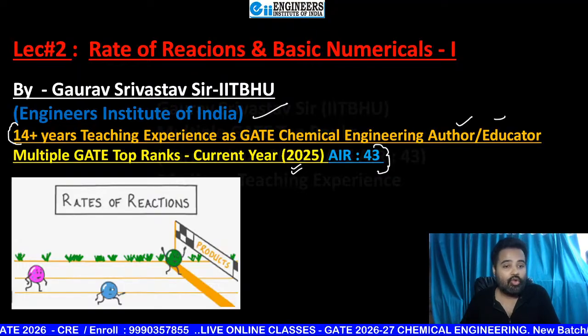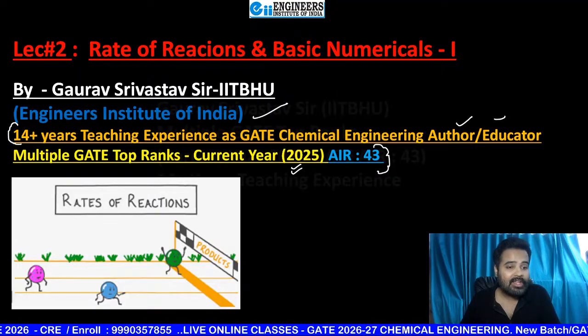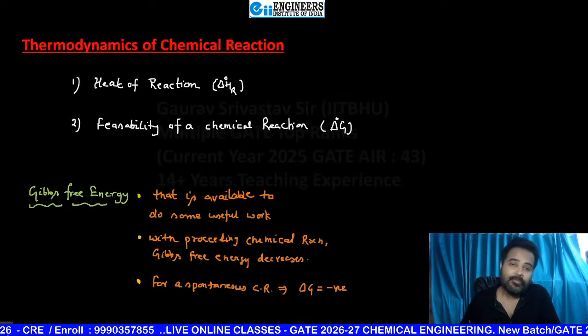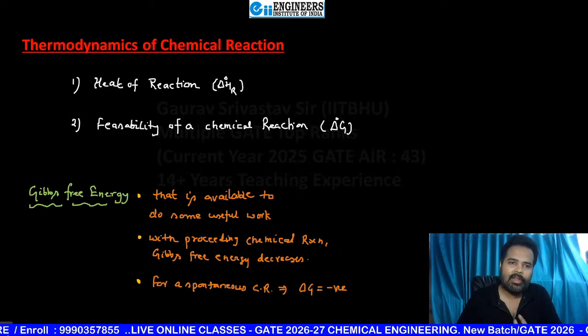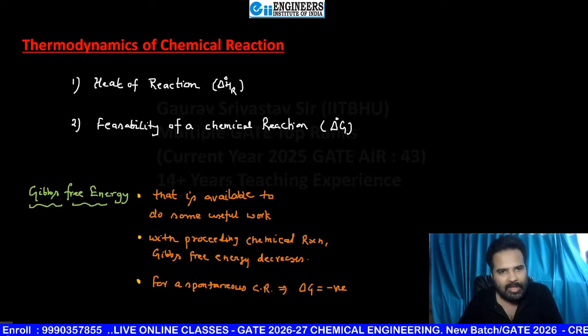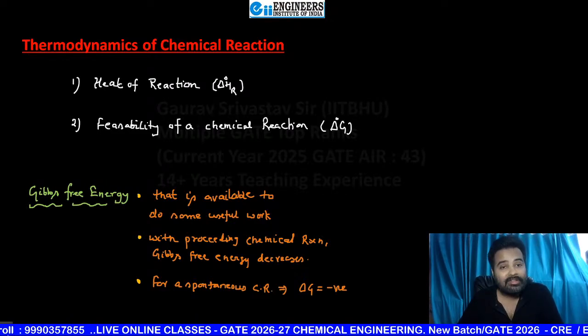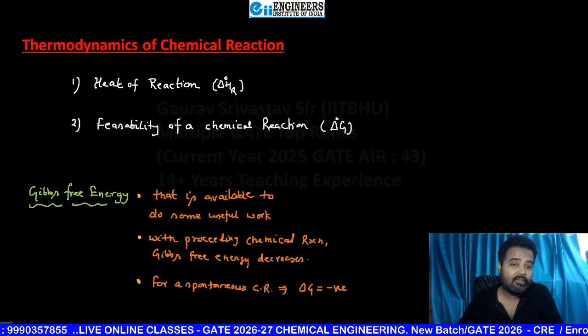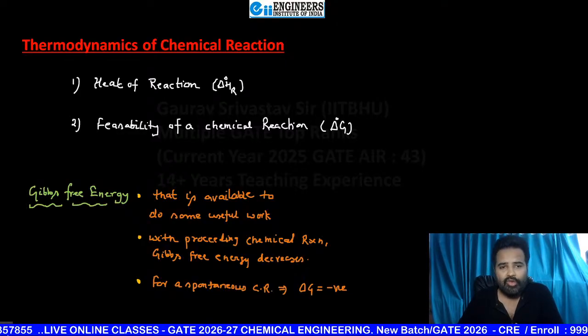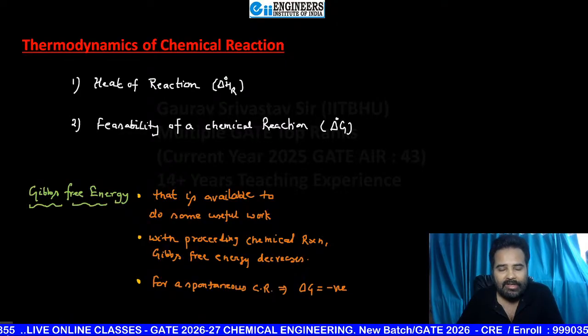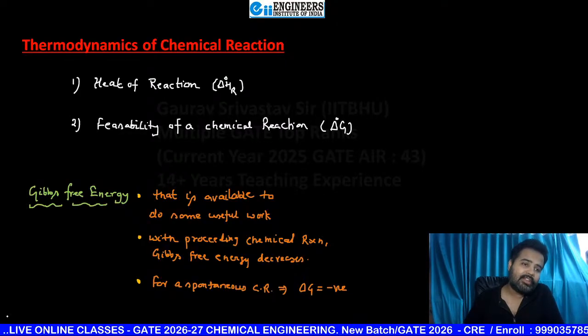Without any delay I'm going to start today's lecture. In the previous lecture we saw a few things about the thermodynamics of chemical reactions. When you study thermodynamics, two important things are there: one is heat of reaction and the second is feasibility of a chemical reaction. Feasibility of a chemical reaction is directly related to Gibbs free energy.